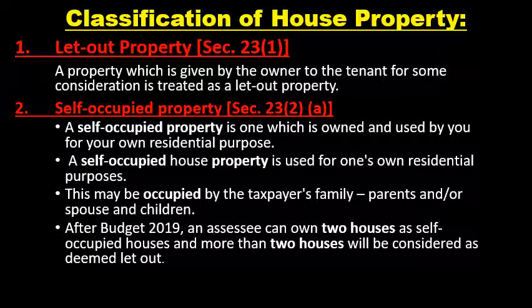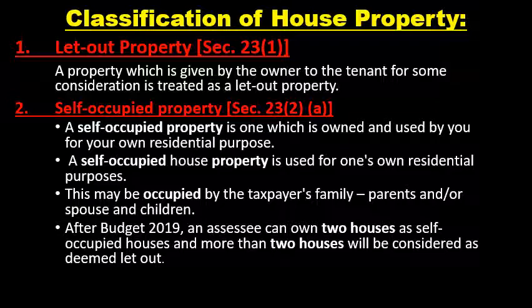In another way, the building or house property which has been given by the owner or assessee to another person to get some rent, to get some income, is called a let out property.